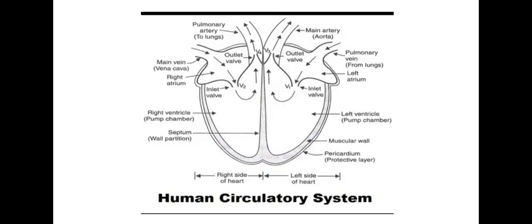You can see here in the picture. Fine. It is shown with the help of arrows. And in the lungs, deoxygenated blood releases its carbon dioxide and absorbs fresh oxygen from the air. So the blood becomes oxygenated again, and this oxygenated blood is again sent to the left atrium of the heart by the pulmonary vein for circulation in the body.